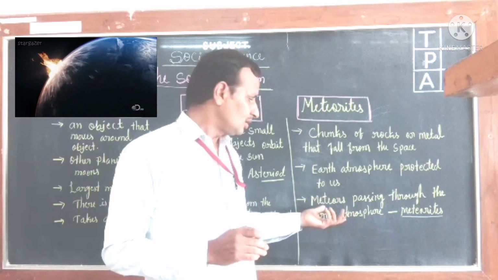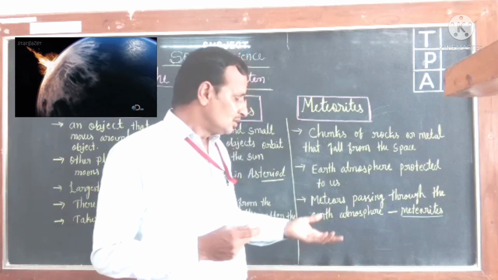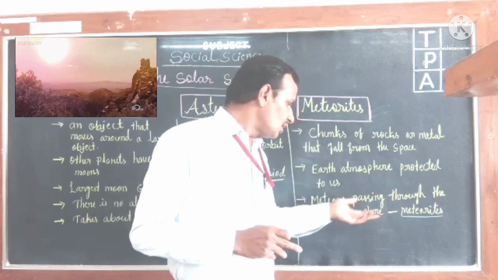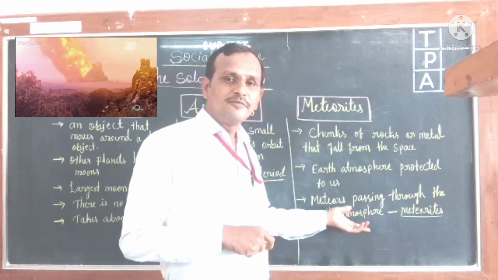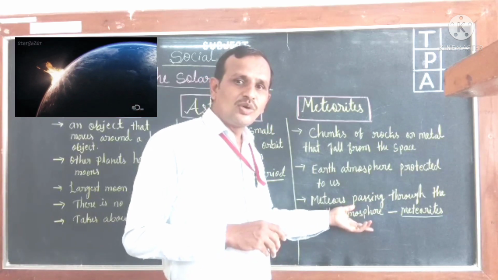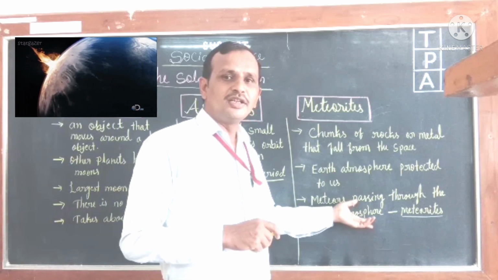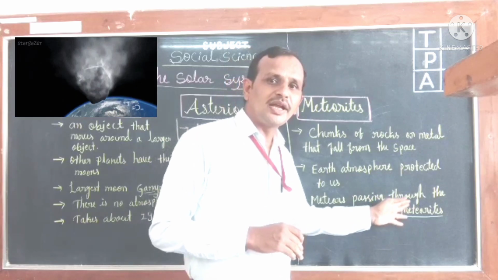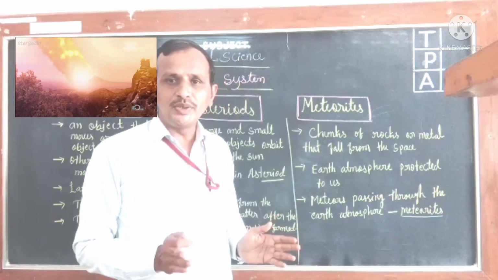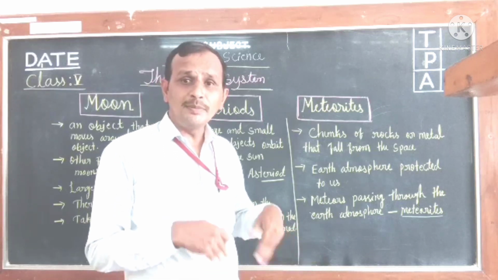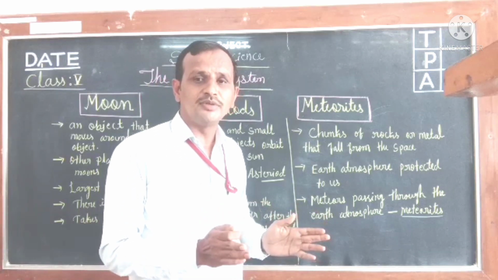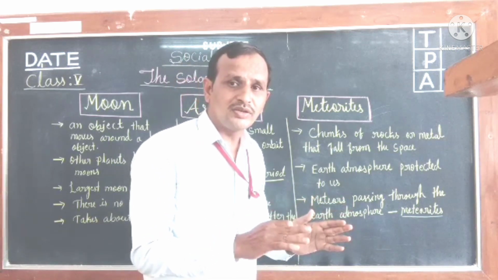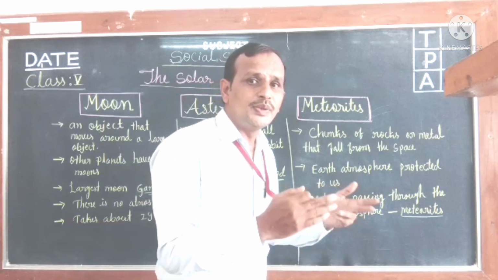I repeat once again: meteorites are meteors that pass through the earth's atmosphere, do not burn completely, and fall on the earth's surface. Usually meteors burn, but in some situations they do not burn completely and fall on the earth's surface. Then they are called meteorites.